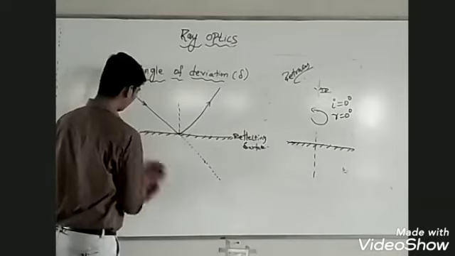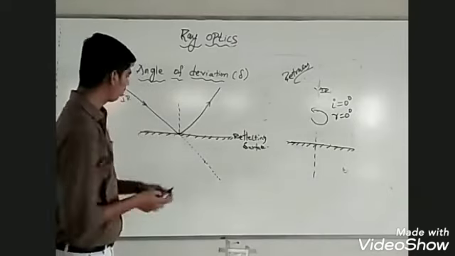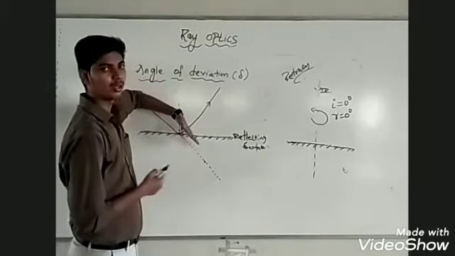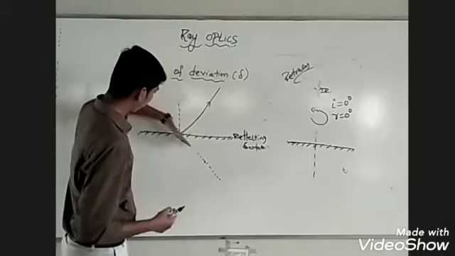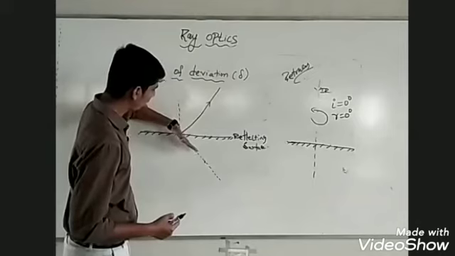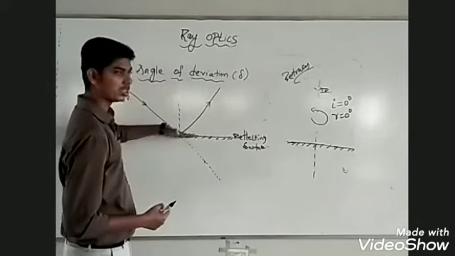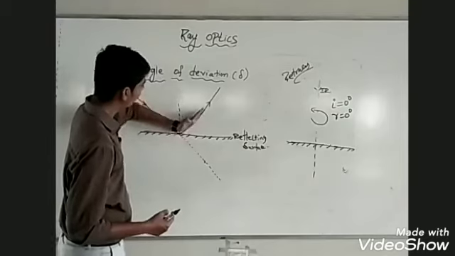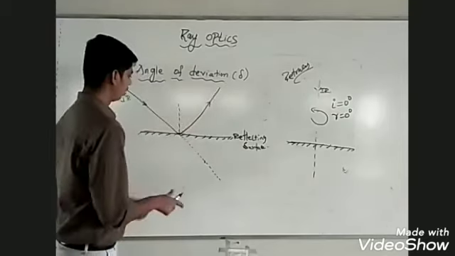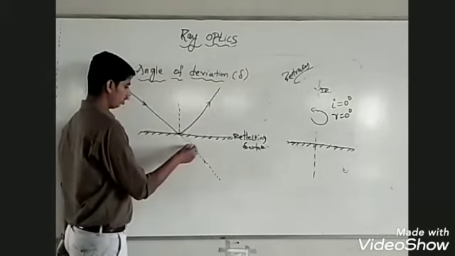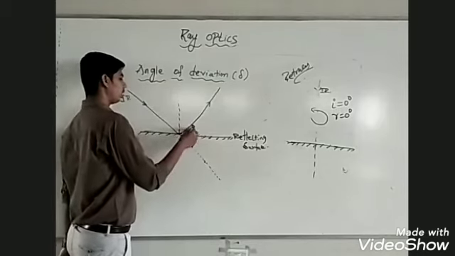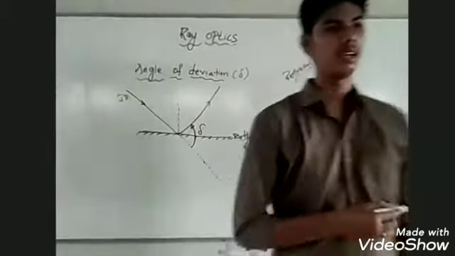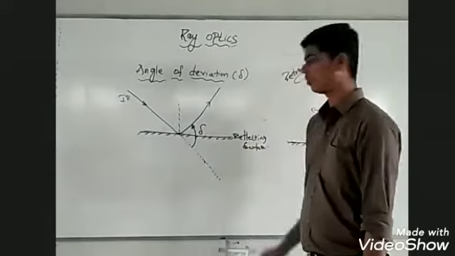Actually, the ray of light was expected to travel along this path. This is called the original direction of the incident ray. But because of the reflecting surface, the ray is deviated; it should have gone along the original path, but it is going this way. So the light ray deviated by this much angle. This is the angle of deviation, represented by delta.